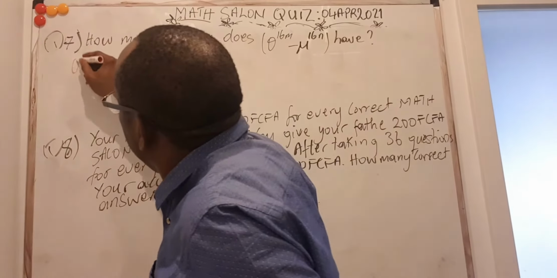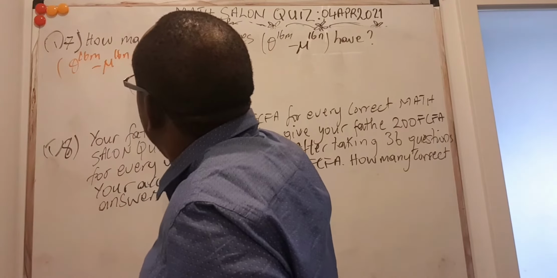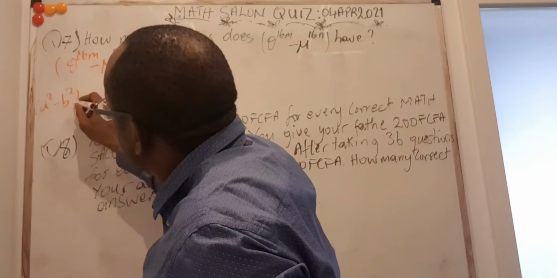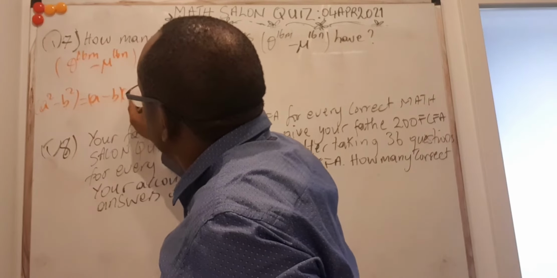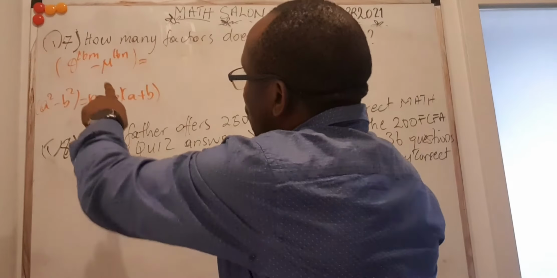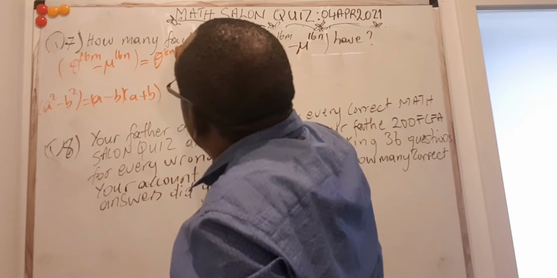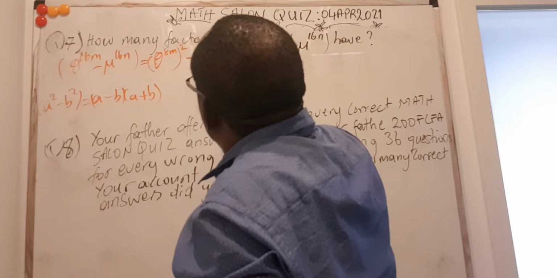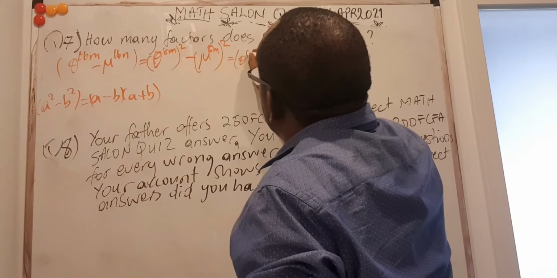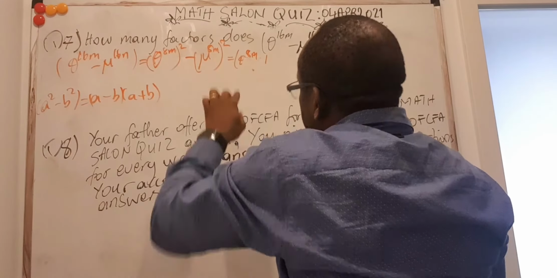So we start here. So this is theta to the power 16m minus mu to the power 16n. If I want to break it as the difference of two squares, it usually comes from our idea that a squared minus b squared is the same like a minus b, a plus b. This is what we call difference of two squares. And I can apply the idea here. So to do that here, it means I can look at this as theta to the power 8m all that squared minus mu to the power 8n all that squared. If I see it that way, then I can write this as theta to the power 8m plus, I'll take the minus part first.